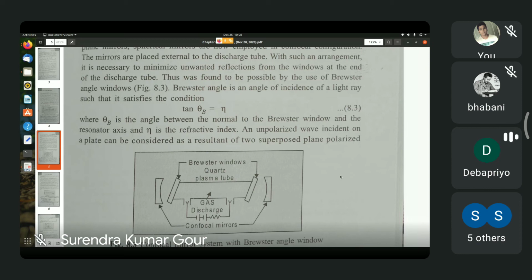Remember, however, that while the light reflected by the Brewster windows is fully polarized perpendicular to the plane of incidence, the light that comes out in the form of laser beam is not 100% polarized in the plane of incidence. The degree of polarization is given by a formula known as Provost-Desai's formula, and in the experiment